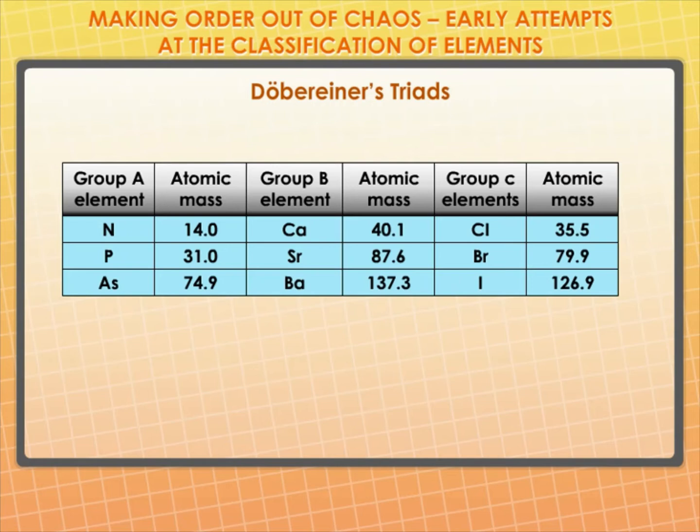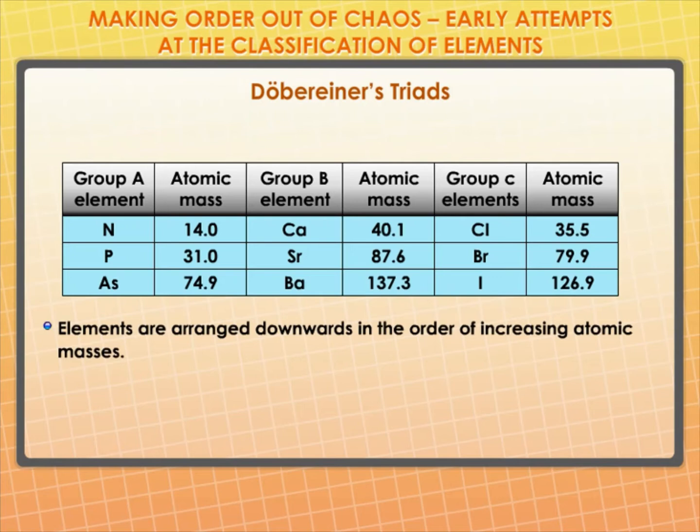Dobereiner showed that when the 3 elements in a triad were written in the order of increasing atomic masses, the atomic mass of the middle element was roughly the average of the atomic masses of the other 2 elements. For example, take the triad consisting of lithium, Li, sodium, Na, and potassium, K, with the respective atomic masses 6.9, 23.0, and 39.0. These elements are arranged downwards in the order of increasing atomic masses. You will find that groups B and C form Dobereiner's triads. Dobereiner could identify only 3 triads from the elements known at that time.